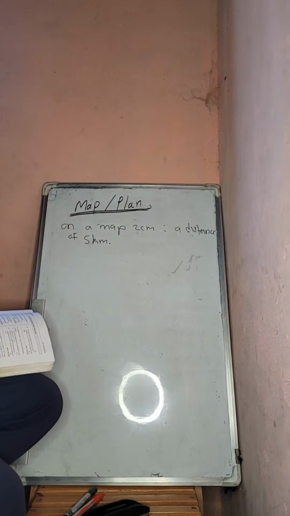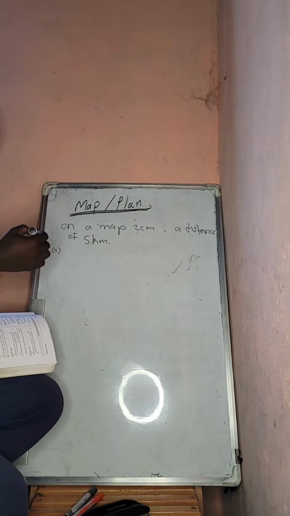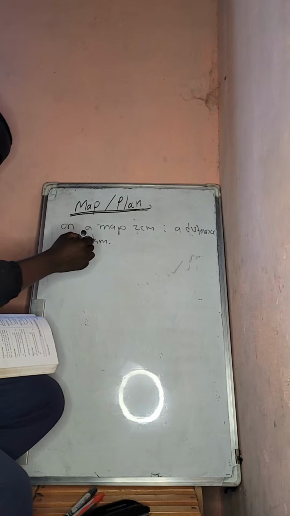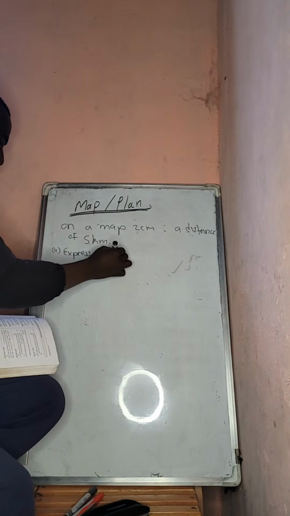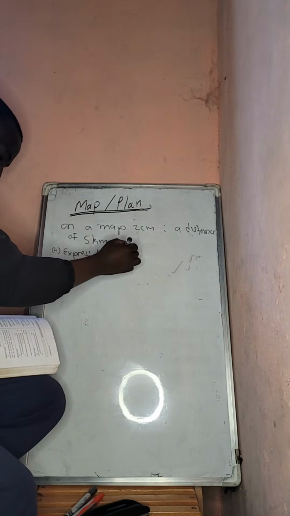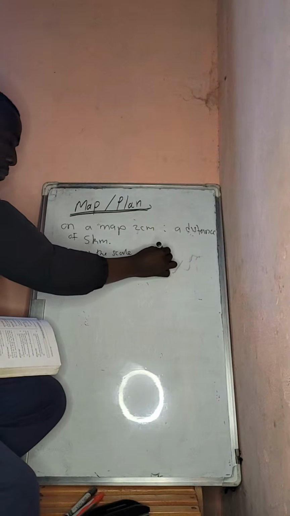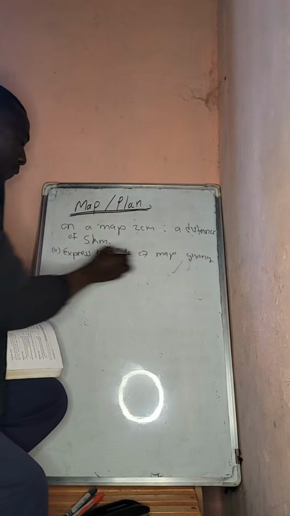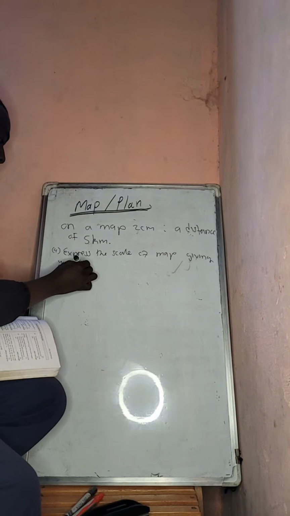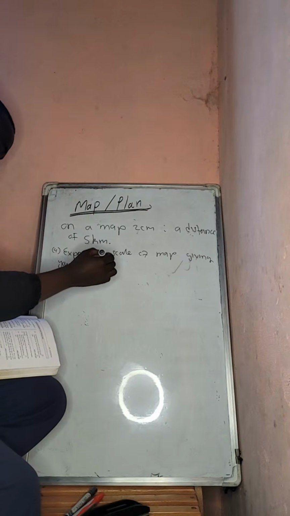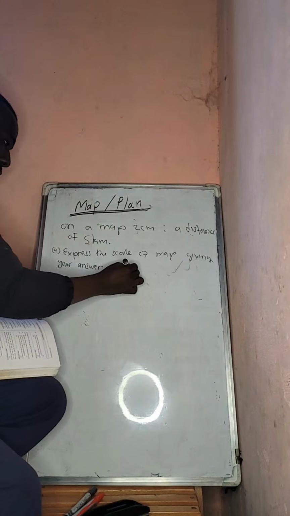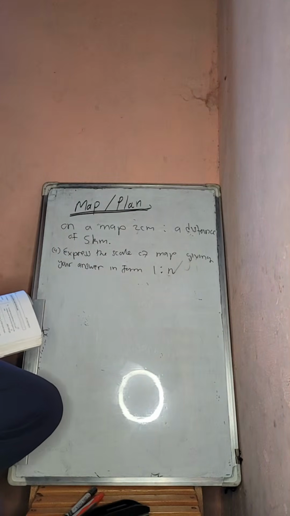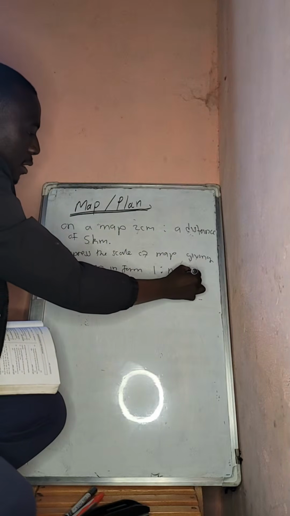We are asked to express the scale of the map, giving your answer in the form of 1 is to n. That is 2 marks.